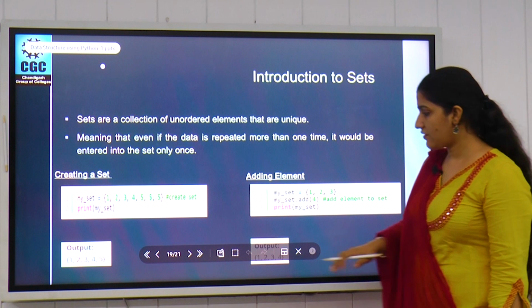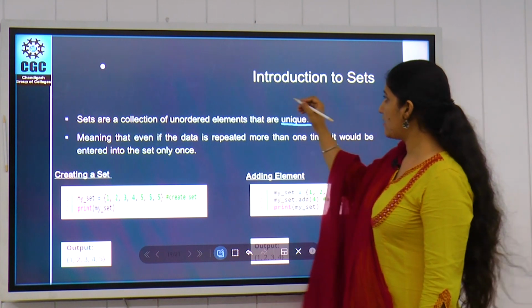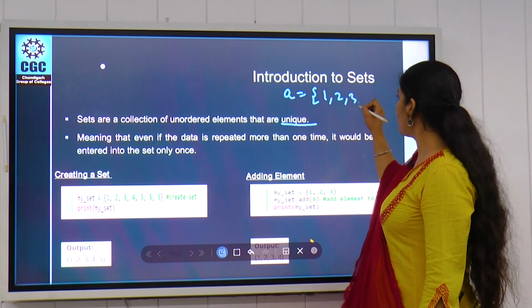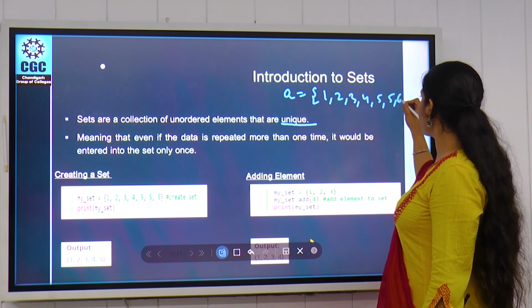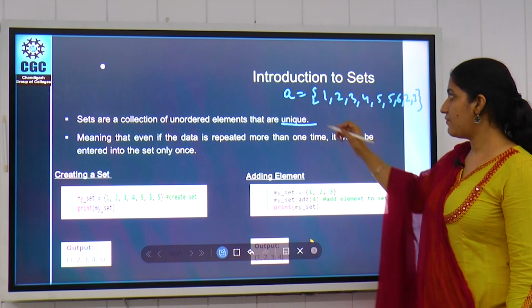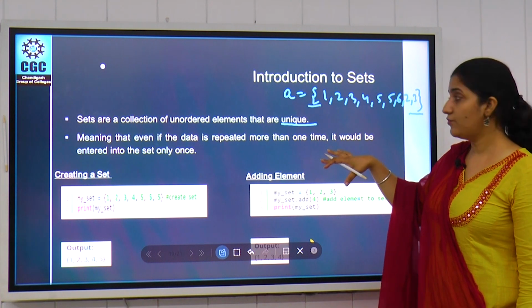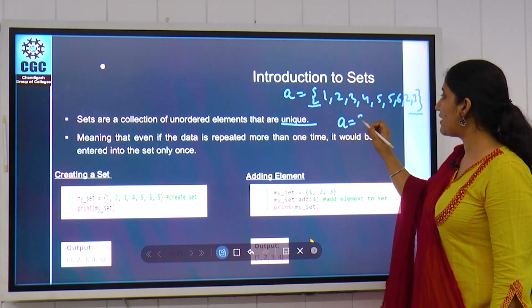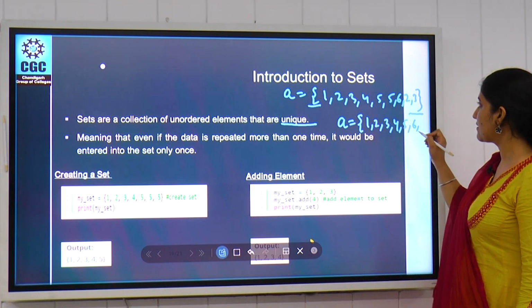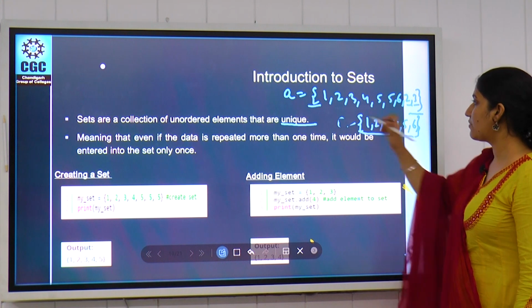A set is an unordered collection of data items which are unique. Simply, if we have a list of data items with values 1, 2, 3, 4, 5, 6, 2, 3, when we convert it to a set, it provides us only the unique values. That means we will get the output 1, 2, 3, 4, 5, 6, because 2 and 3 already exist, so we get only these values as the outcome of this set.